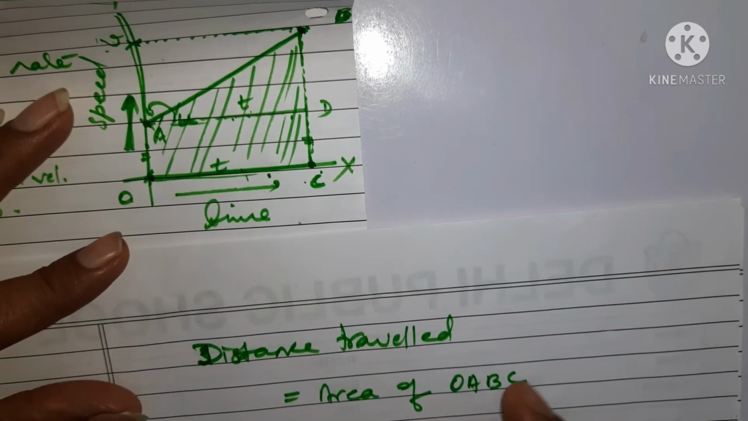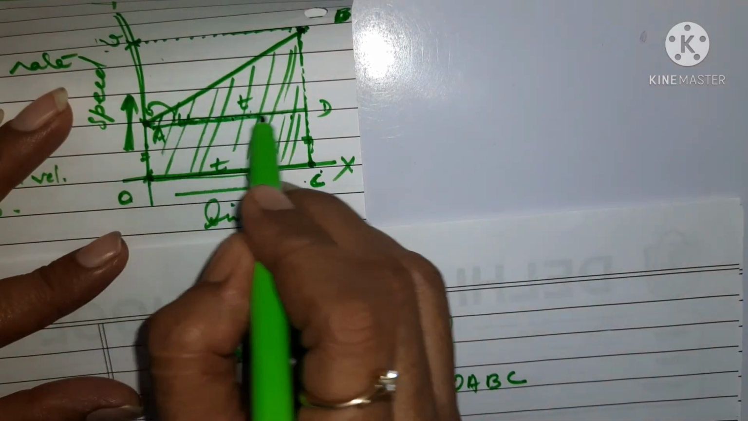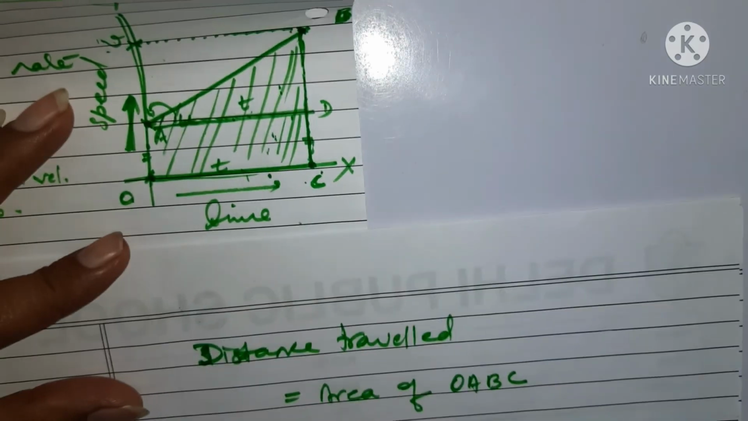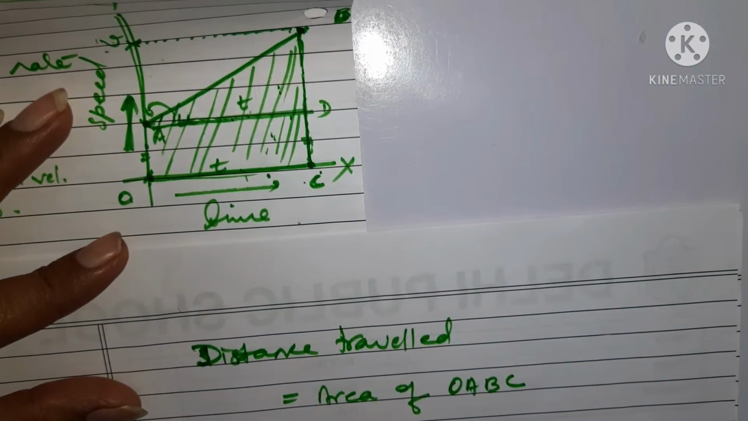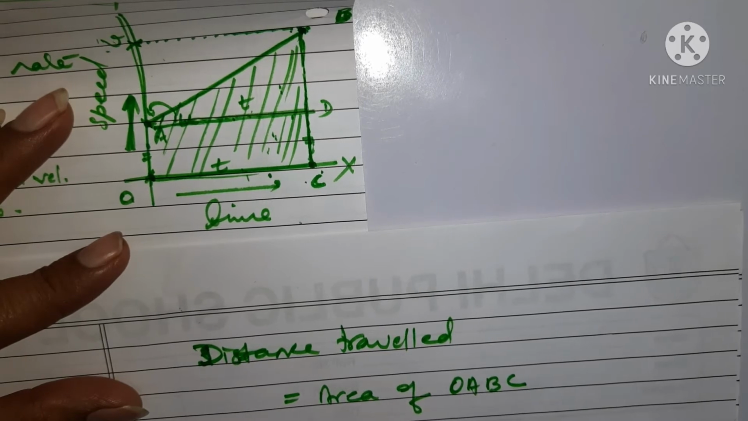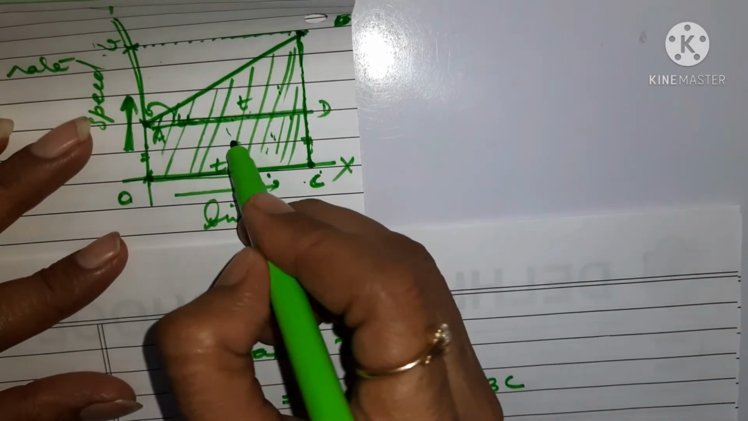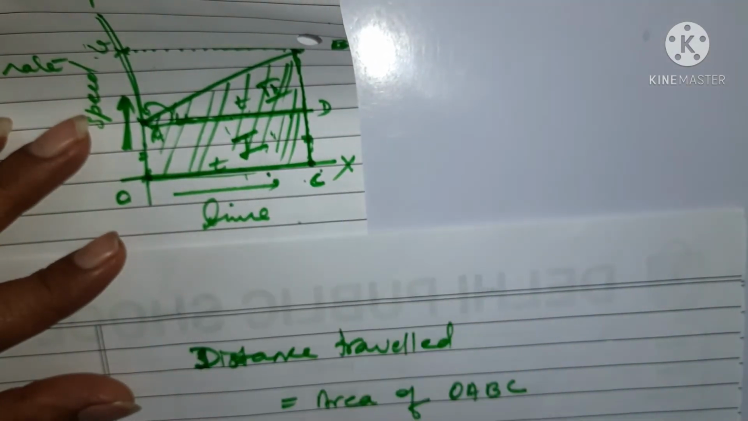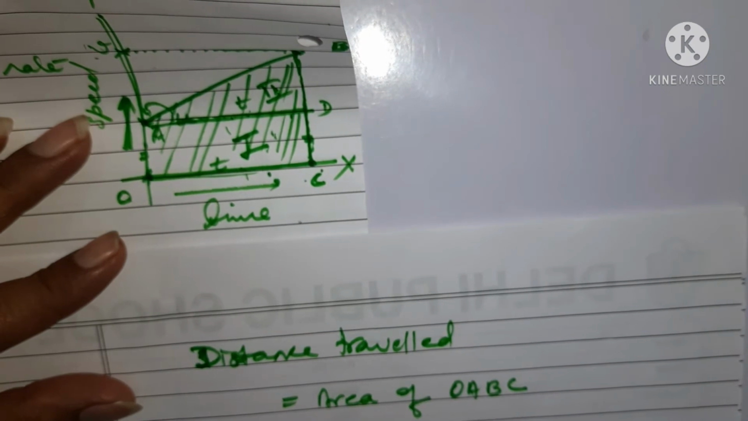Now this also we can split. You can see we are having two types of figures in it, so we can split this figure also. We can write it as area of rectangle. This is the first part and this is the second part. So we'll write the area of first part plus area of second part.